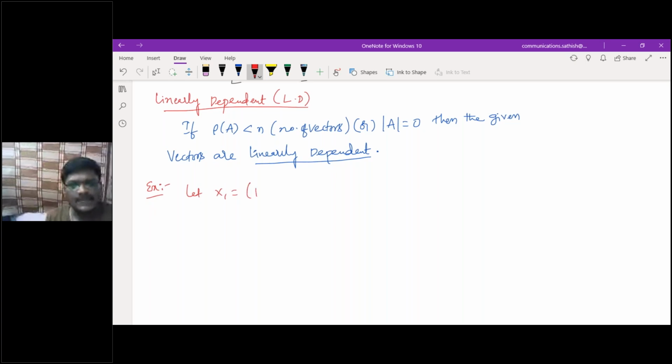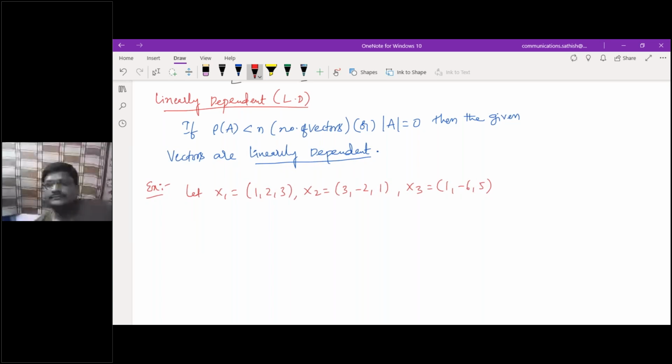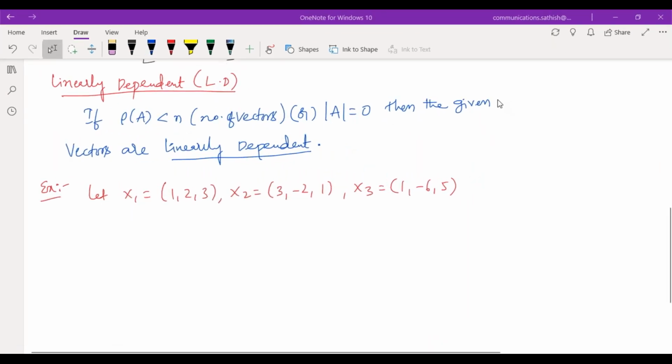Let x1 is 1, 2, 3, x2 is 3, minus 2, 1, and x3 will be 1, minus 6, 5. Whether these vectors are linearly dependent or linearly independent, can you try it? Can you check it out? Give me the answer for that.